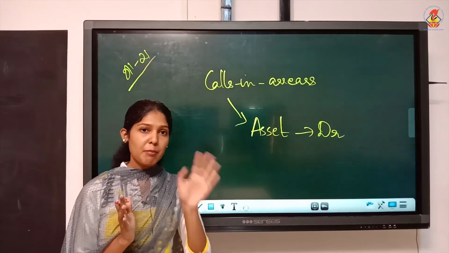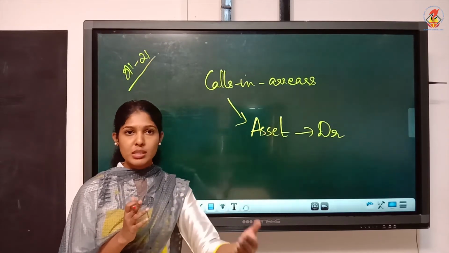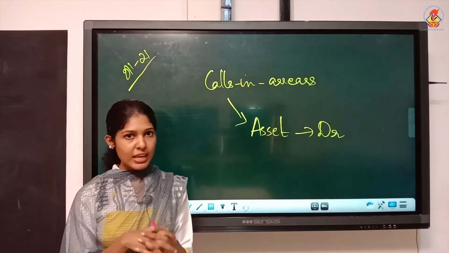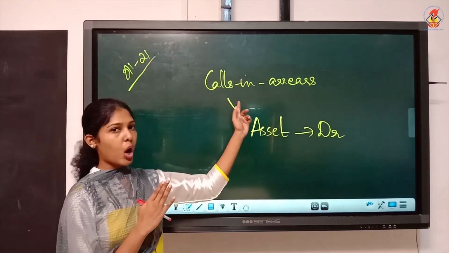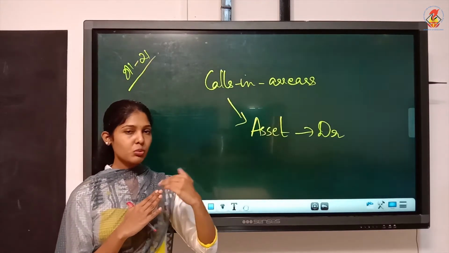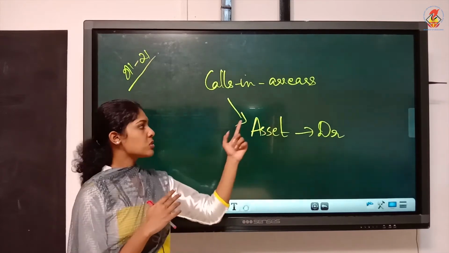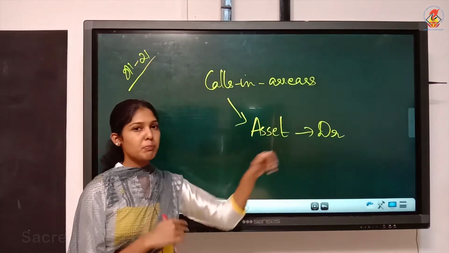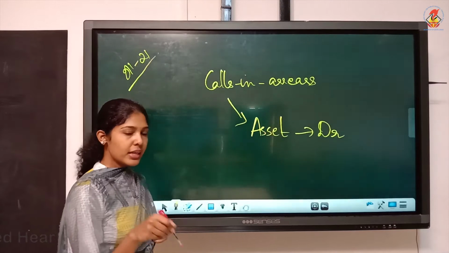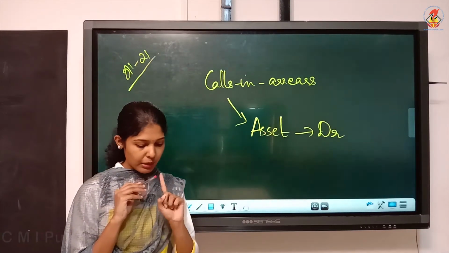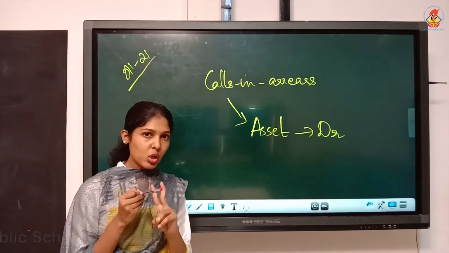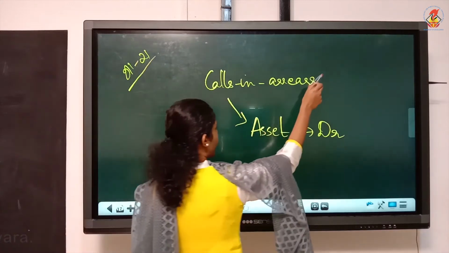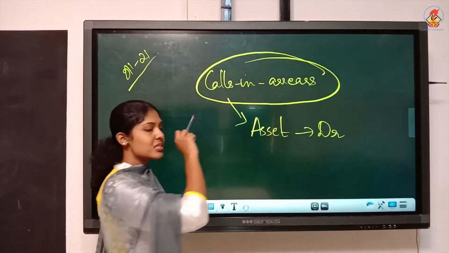But they will pay the application money. For sure they will pay application because otherwise they can't apply. Then for other installments, sometimes they fail to pay. In that case it is termed calls in arrears. So from the company's point of view it is a receivable amount, so it is an asset for the firm. Since it is receivable, it is an asset. It should be debited. So here in this question we have calls in arrears at the time of allotment, and at the time of the first call also there are calls in arrears. Understood? So calls in arrears is a new account and we have to include this in your basic entry.